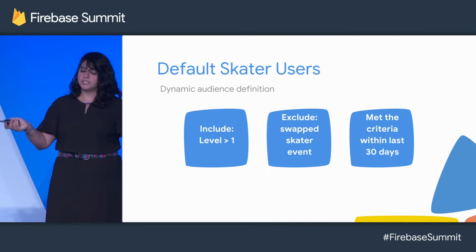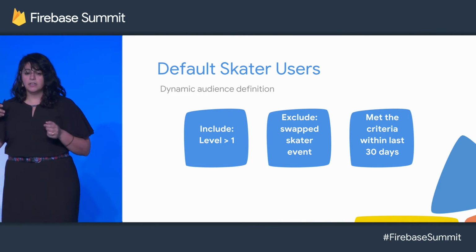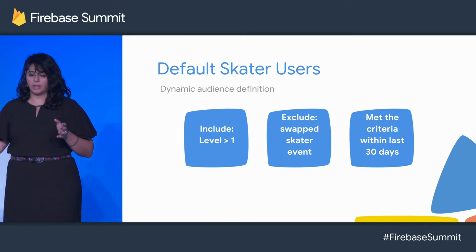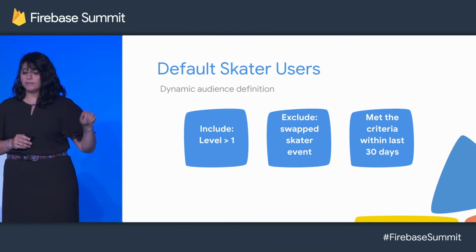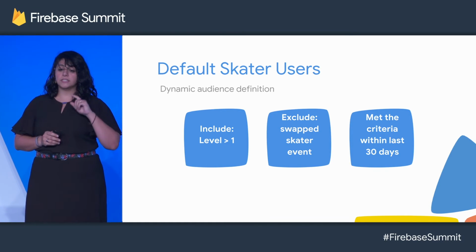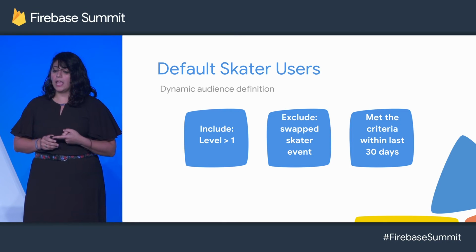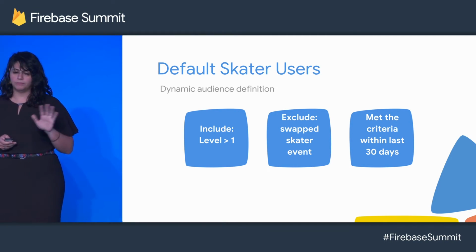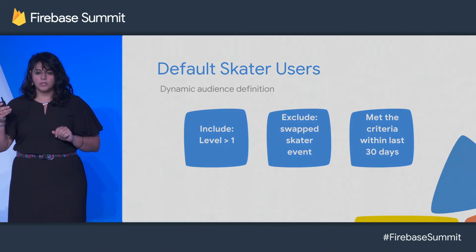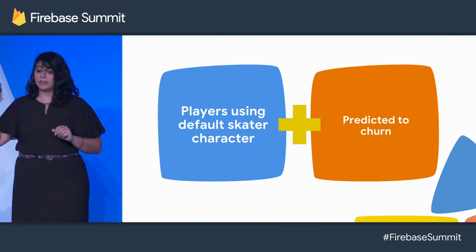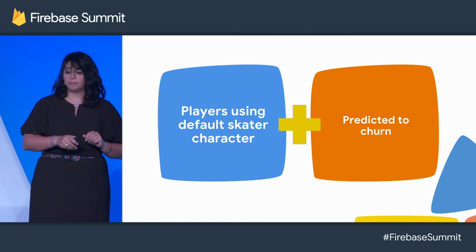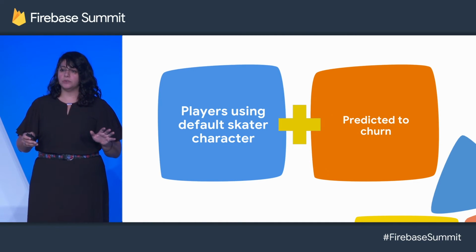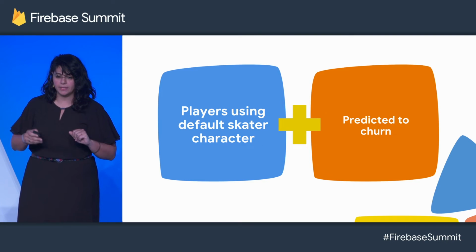So I went ahead, Steve already demoed this, so I'm not going to go through it again, and defined a default Skater user audience. This is a dynamic audience that includes anybody who passed level 1, has never swapped their skater, and has been playing the game within the last 30 days. So we don't want to reach people who have long stopped playing. So we're going to augment that by seeing who of these people are predicted to churn, and see what we can do inside of the Firebase platform to help retain them. So if we could go to demo right now.